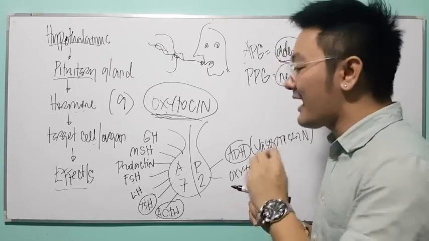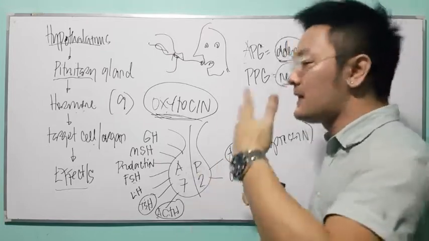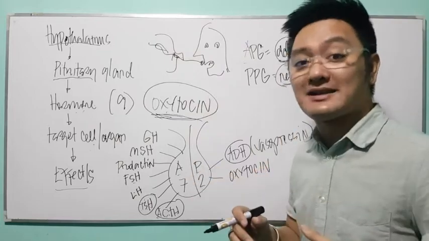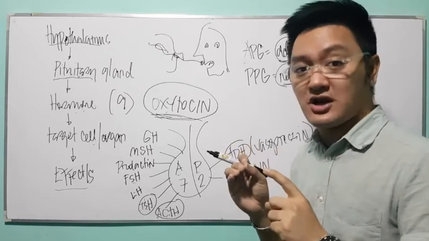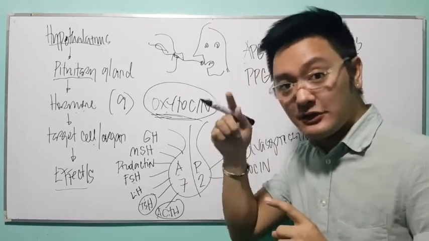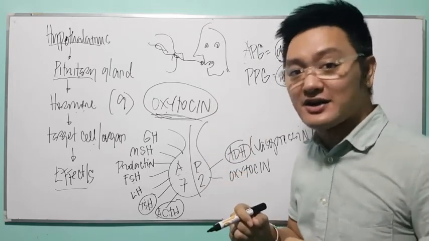Ibig sabihin, you have to familiarize one disorder. If you love to familiarize hypersecretion, then familiarize all hypersecretions. Yung hyposecretion, baliktarin mo na lang. Ibig sabihin, if in your hypersecretion you have tachycardia or increased heart rate, common sense will tell you in hyposecretion there will be bradycardia or a decrease in the heart rate.